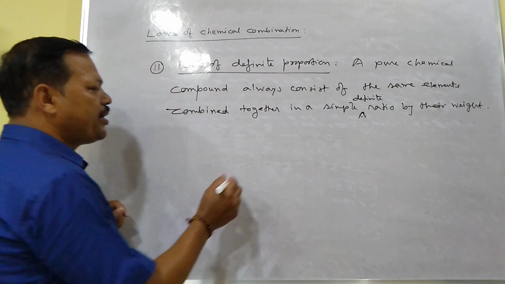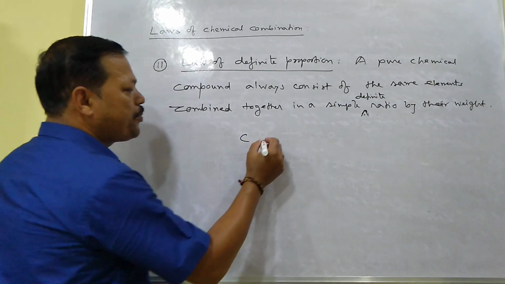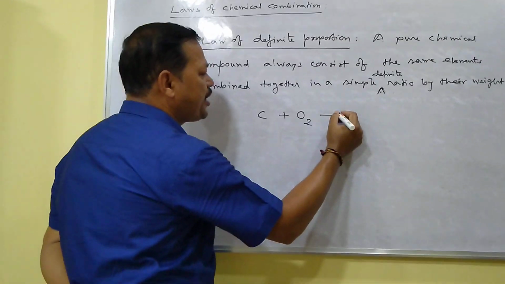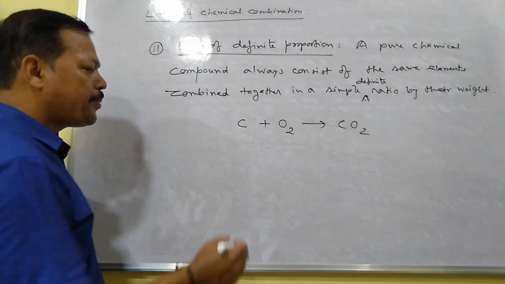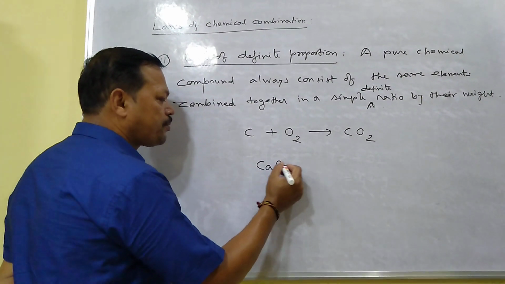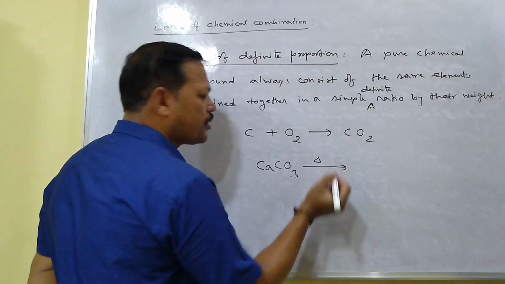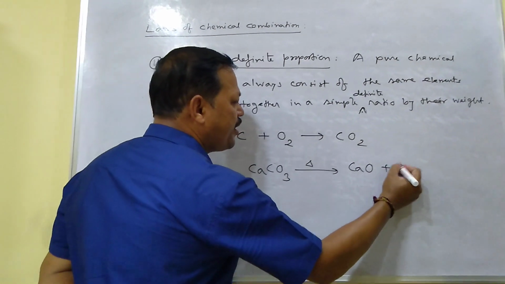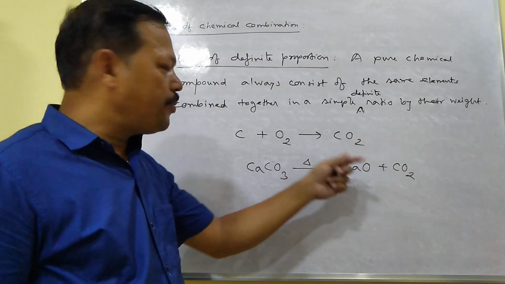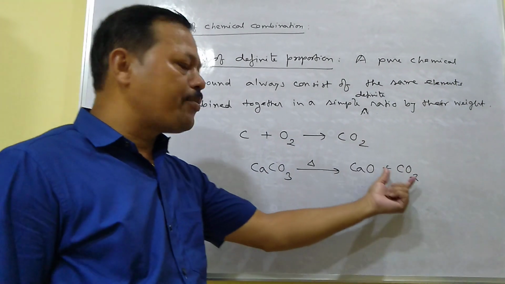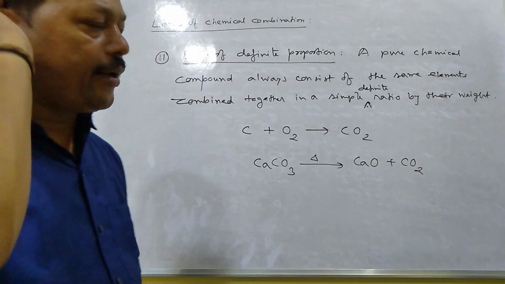Now what is this law? I'll give you one example, then you can understand it. For example, you can prepare carbon dioxide by combining carbon and oxygen. Or you can prepare carbon dioxide this way also: calcium carbonate, which is also called limestone, when you heat it, produces calcium oxide and carbon dioxide gas. So carbon dioxide you can prepare by reacting carbon and oxygen, and from limestone also.